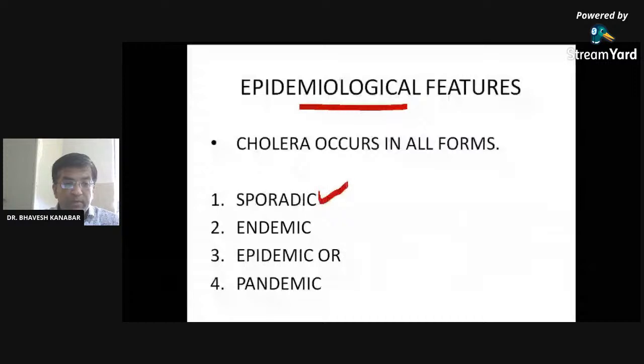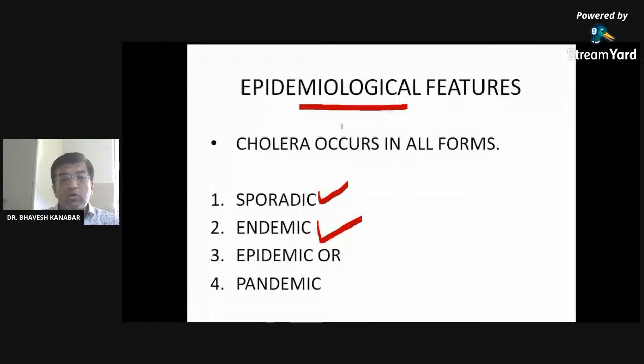It may be sporadic, meaning isolated forms. Endemic means constant. This cholera is constant. And nowadays, because of corona, we are hearing corona more frequently, and we speak of every disease as corona, but it is cholera, right? The starting sound is the same, cholera and corona. Endemic means it constantly occurs.